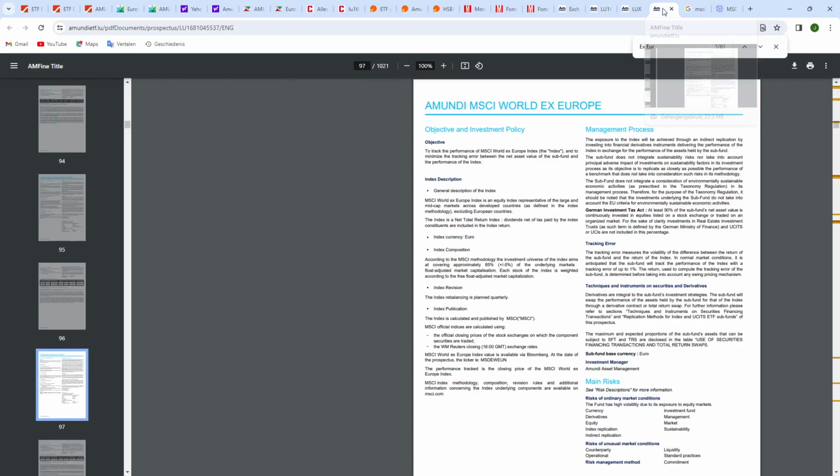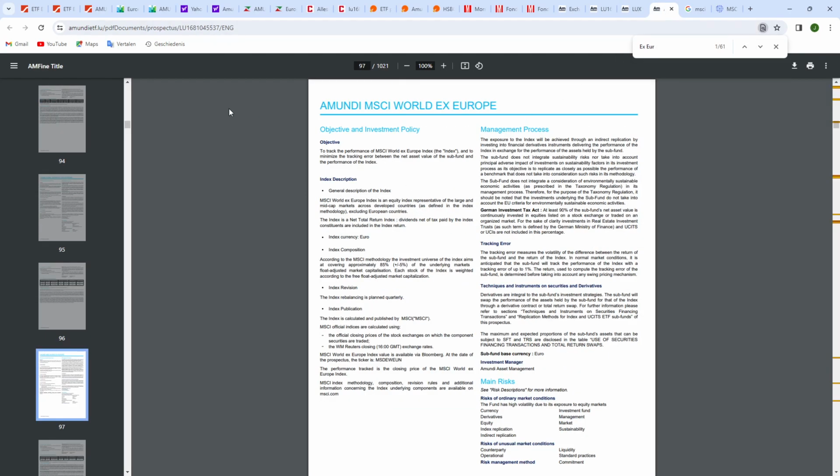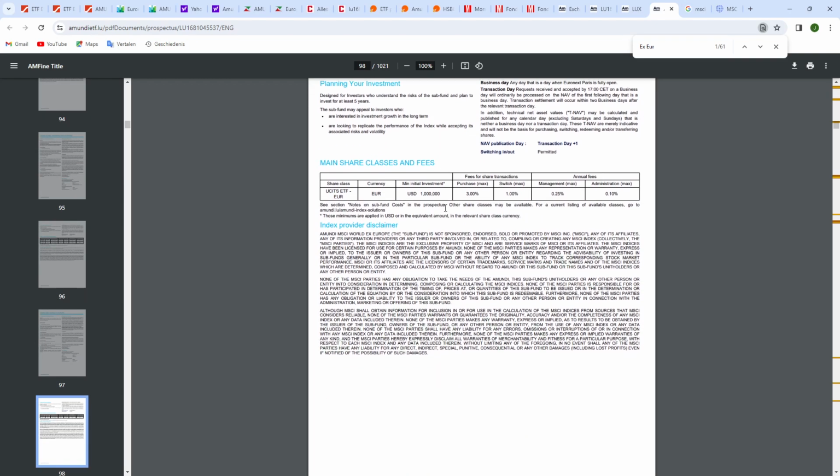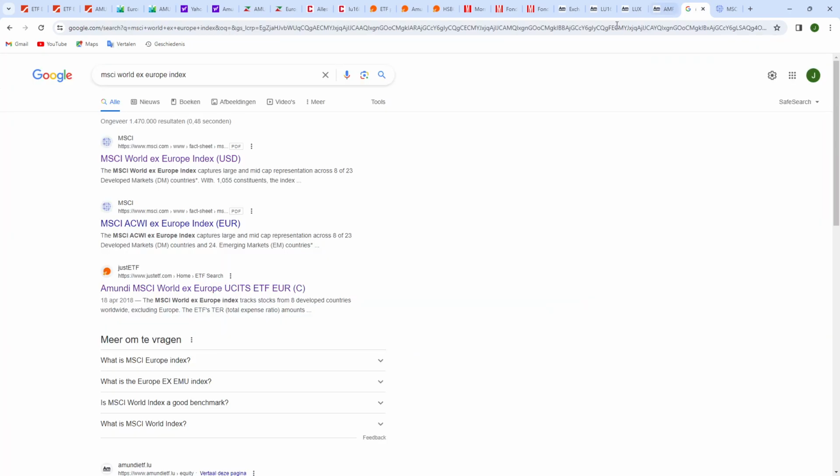When you want to have detailed information, you can go to the prospectus, and then you get all the funds of Amundi here in this document. It's 1021 pages long, but on page 97 it starts with the ETF that we are looking at today, and you can look at everything. And strangely enough, here as well, you don't get information about the holdings in which it invests its money. So that's why I also included the MSCI World ex Europe Index.